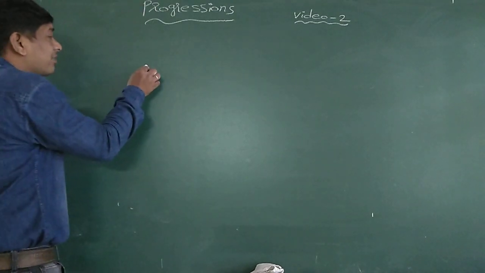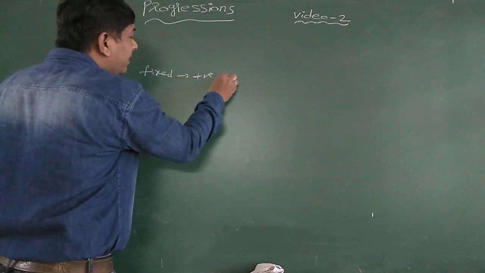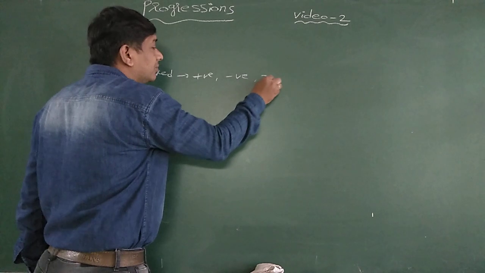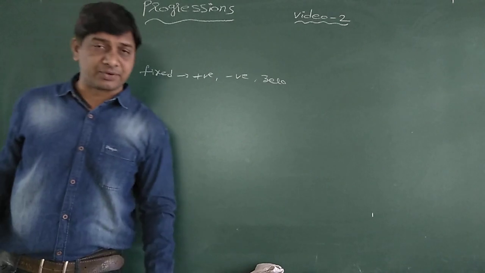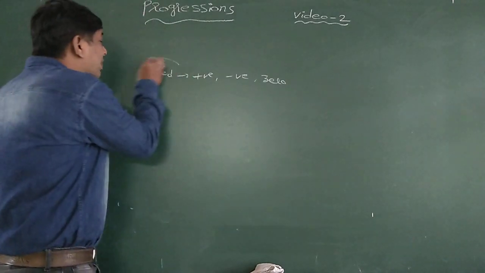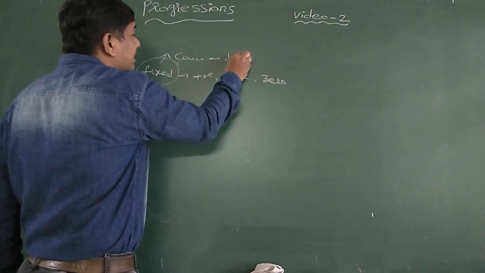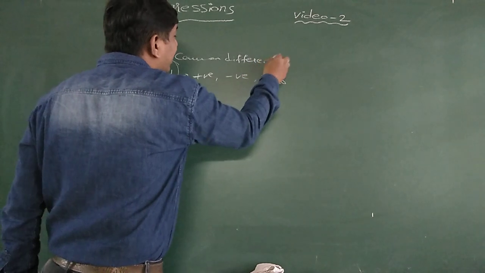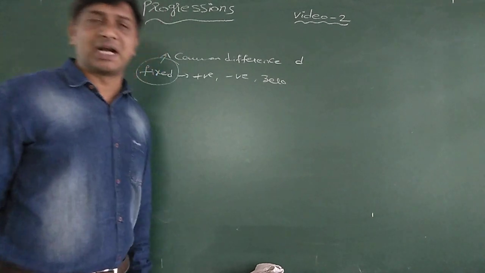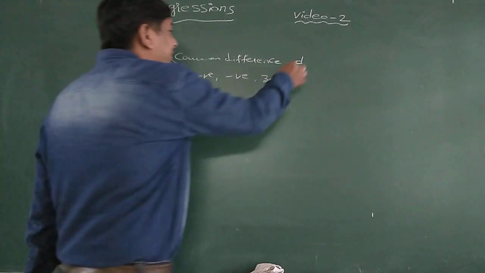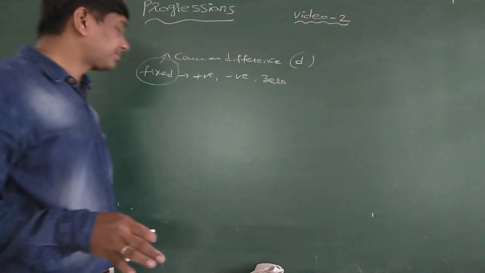The fixed number you are adding may be positive, negative, or zero. With examples I explained, these three examples I took. The fixed number you are adding is called the common difference, and it is denoted by d. Sometimes capital D also they may use, small d or capital D.